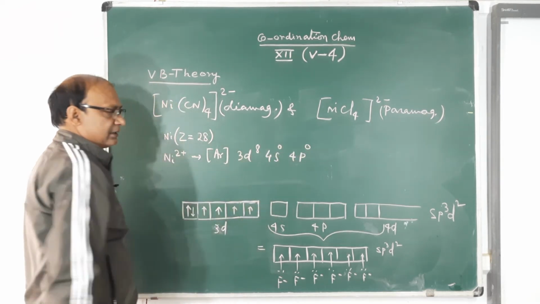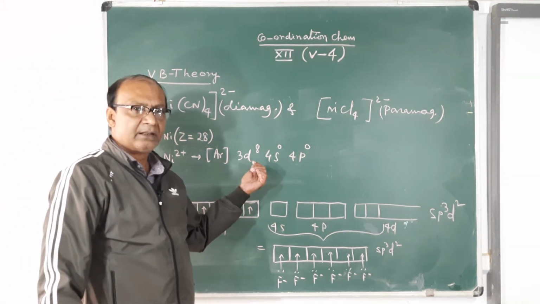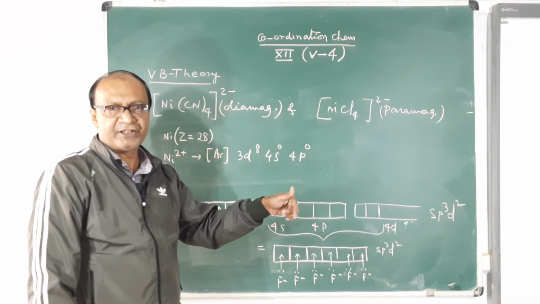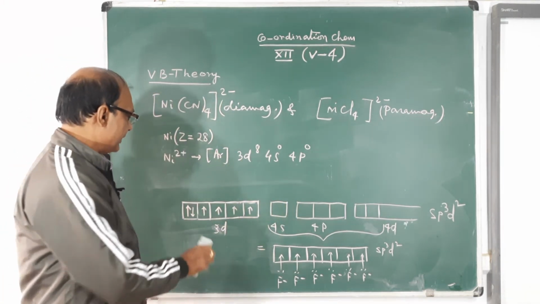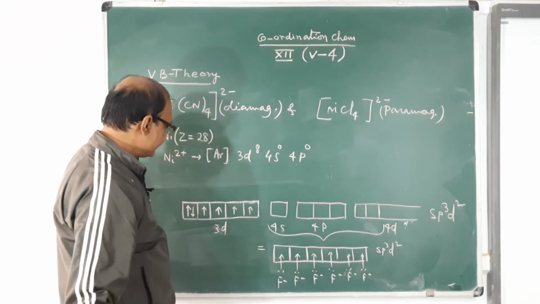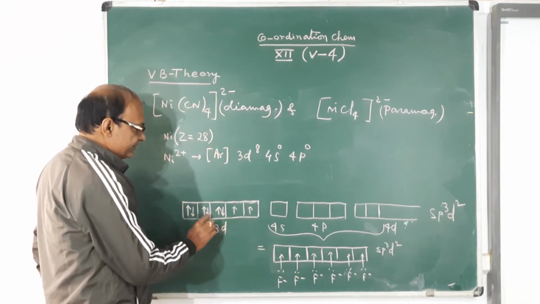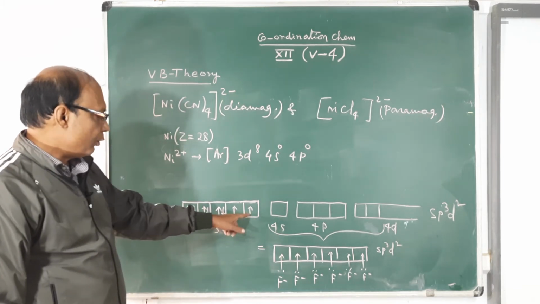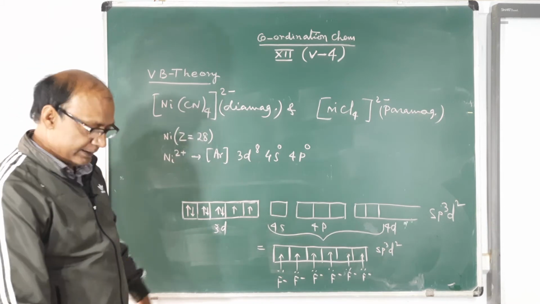These are the orbitals which can take part in hybridization. Obviously, d orbitals can also take part in hybridization if necessary, and this depends upon the magnetic nature of the complex. Now see, this is a d8 configuration with 2 unpaired electrons, but it is given as diamagnetic.